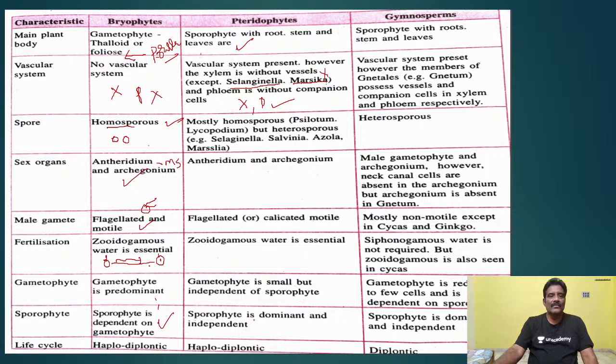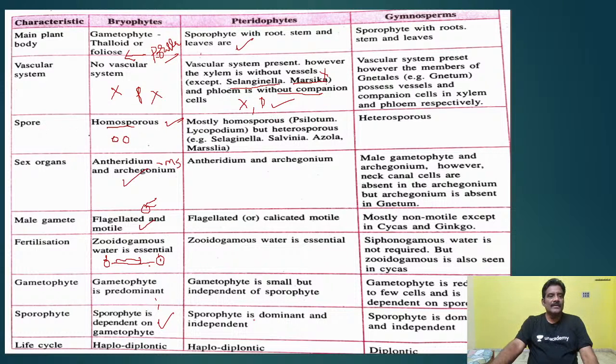in xylem. Phloem is without companion cells. Companion cells are not present here. Sieve tubes are also not present. Sieve tubes and companion cells are present only in angiosperms. Am I correct or not? In pteridophytes, phloem is without companion cells. Companion cells and sieve tubes are present only in angiosperms. So vessels are absent in pteridophytes except in some of the plants.